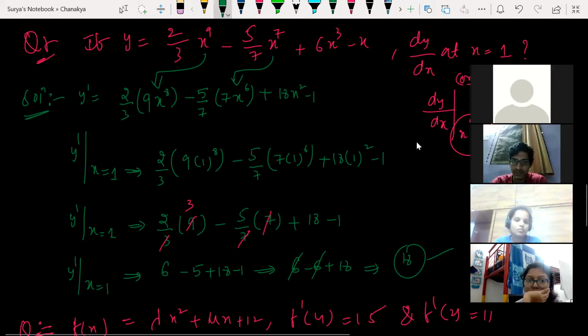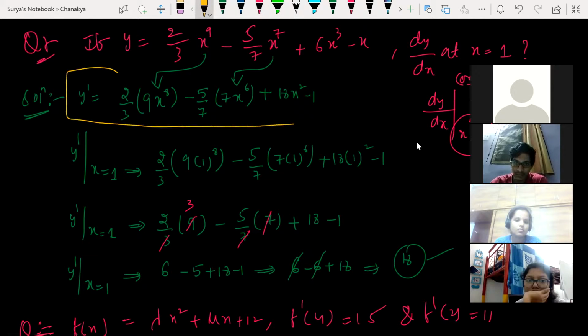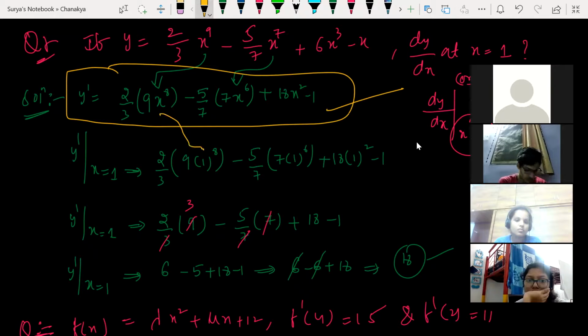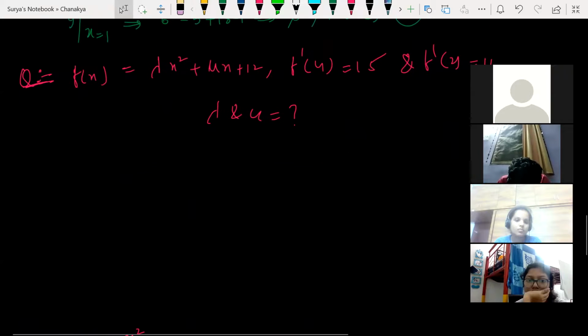I just found this is my dy by dx here. This is the answer actually. At x is equal to 1 given, so I have to substitute 1 in place of x. Find out dy by dx, and in place of x, substitute 1. That's all. Now solve this question immediately. You can copy later, I'll share the notes. Make it fast.